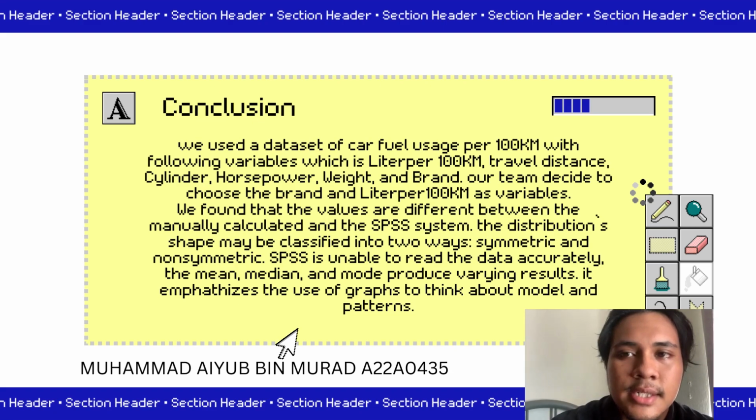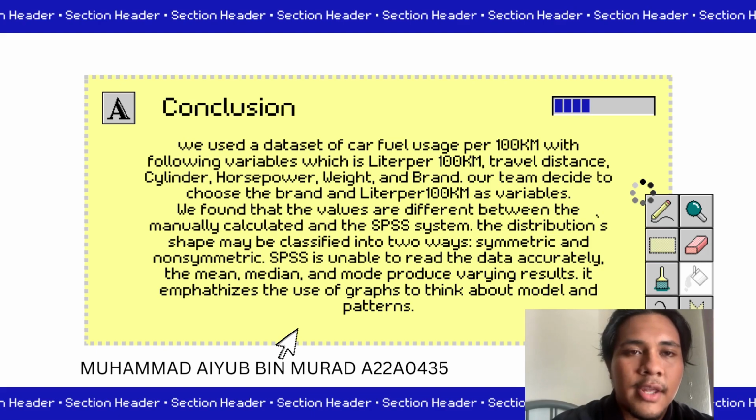We use a data set of car fuel usage per 100 km with the following variables: liter per 100 km, travel distance, cylinder, horsepower, weight and brand. Our team decided to choose brand and liter per 100 km as variables.